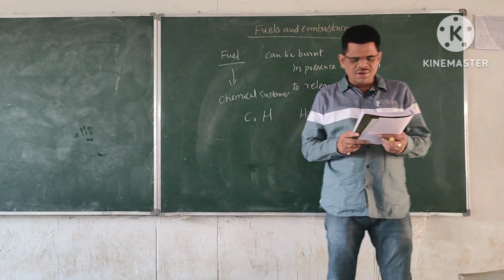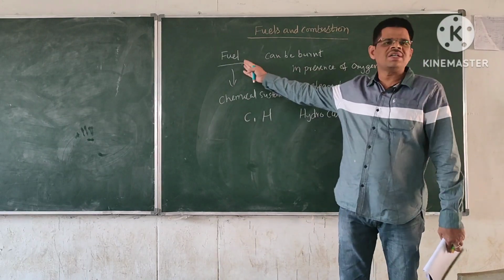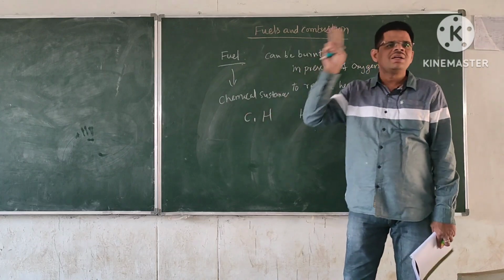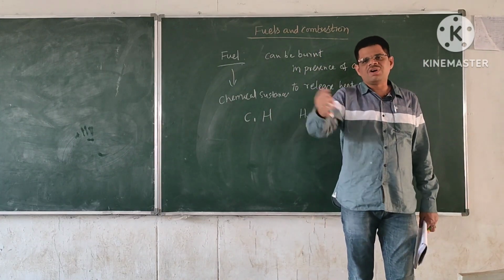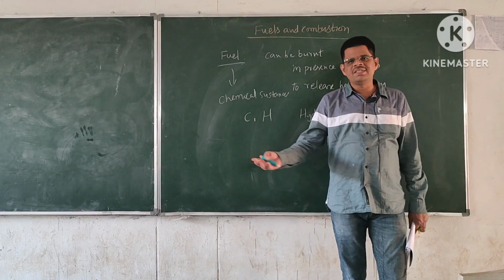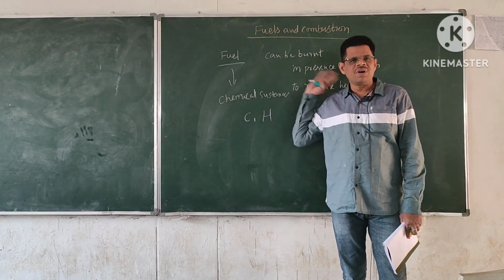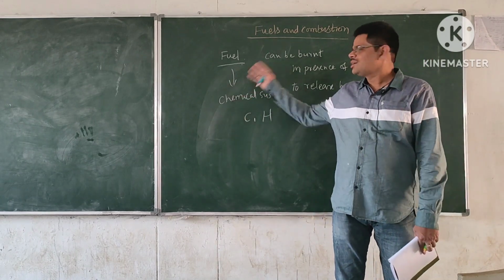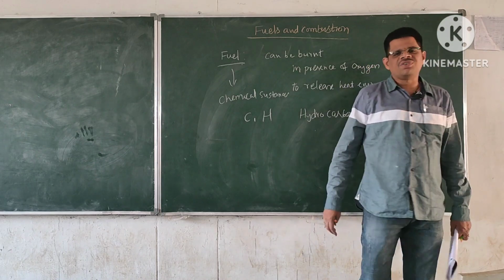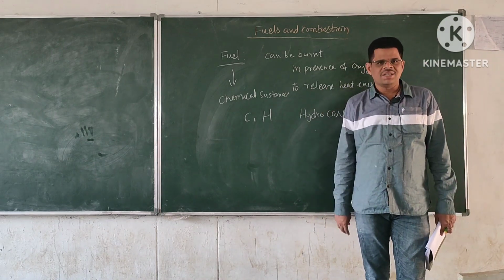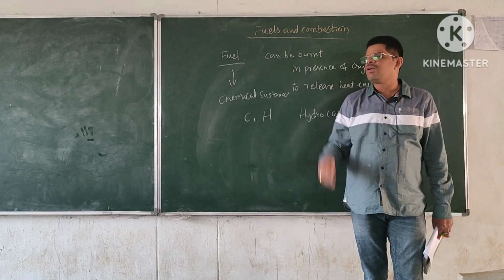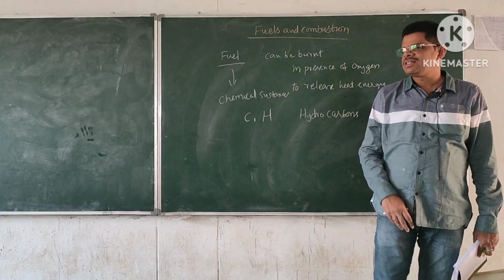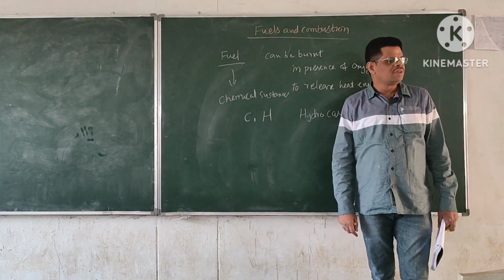So that is about hydrocarbon fuels, and these fuels can be of liquid form or solid form or gaseous form. In liquid form you can find petrol, diesel, kerosene, everything, and in solid form you can find coal, wood. Similarly, in gaseous form, you can observe gases like LPG gas, which we use at our home for cooking. Similarly, compressed natural gas, that is CNG, which we use in automobiles. So these are the various forms of fuels.